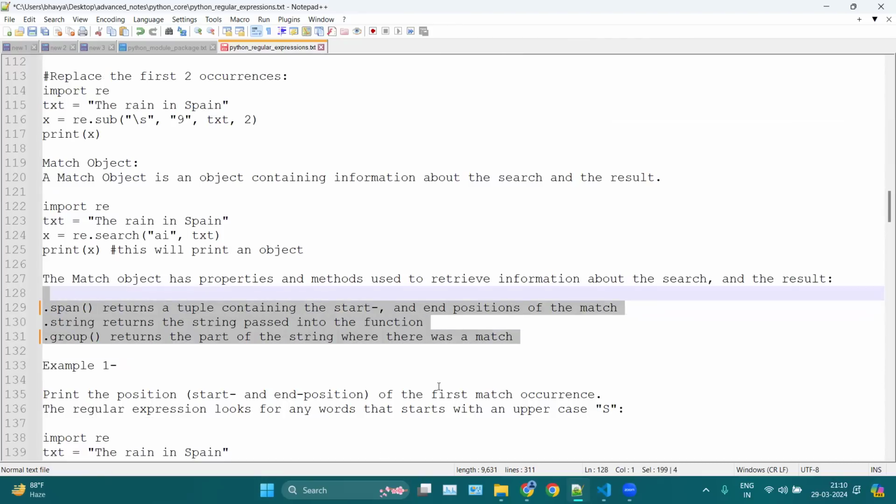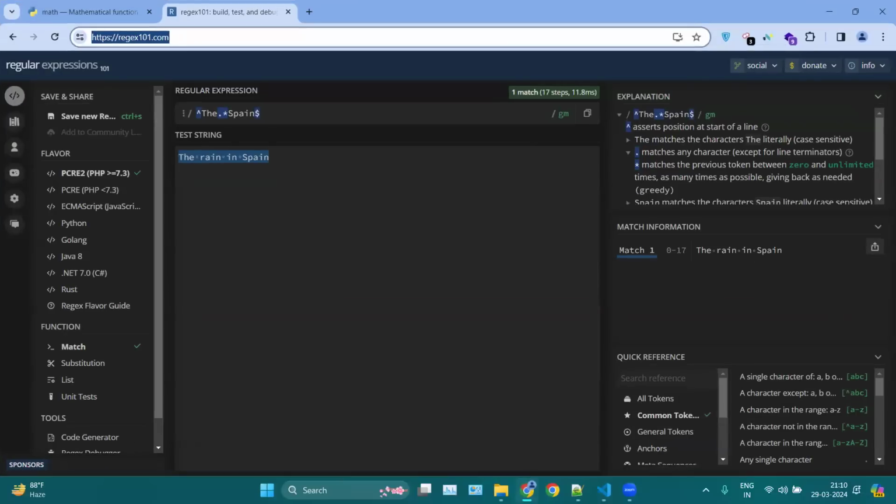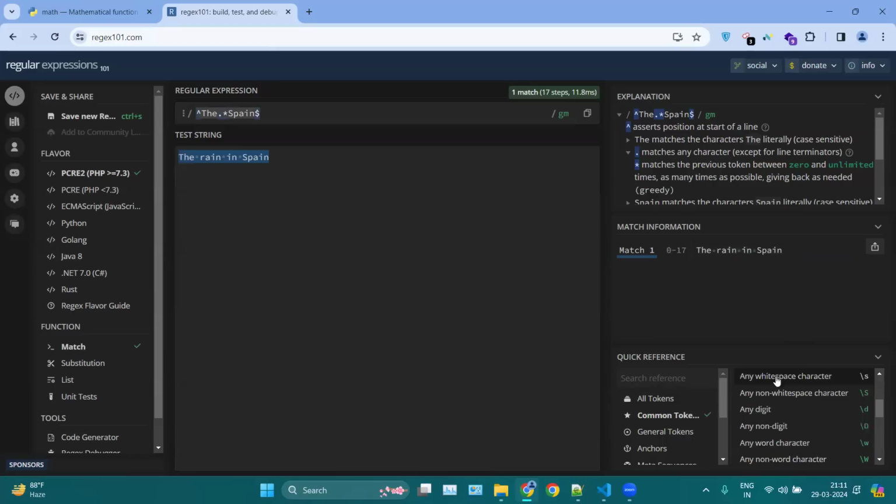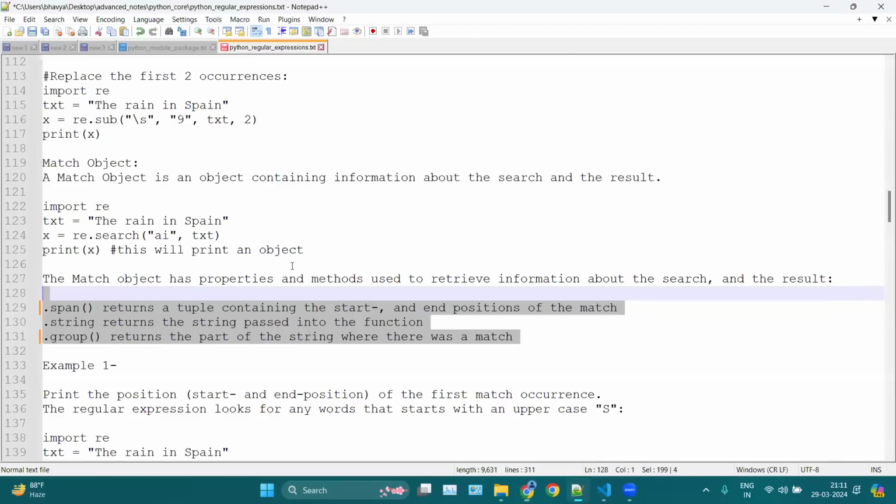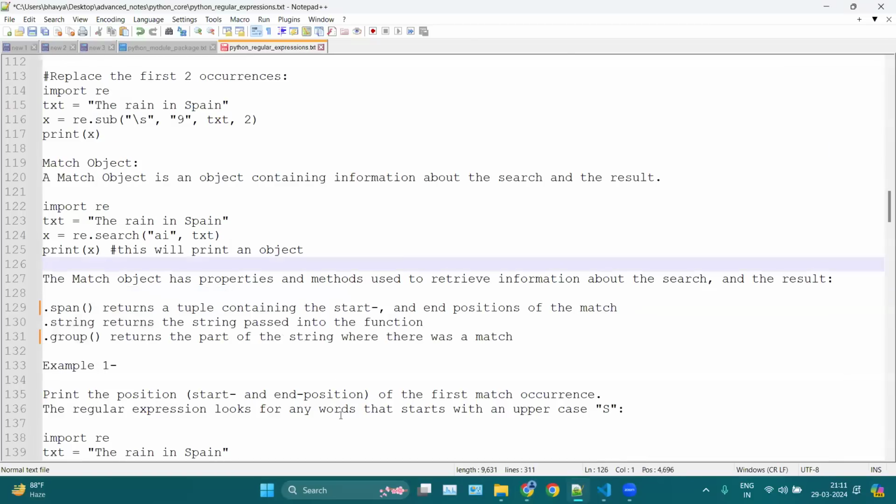Okay, and otherwise if you have any confusion, then you can use this application also, this website. Okay, here you can put a pattern you want to search for, and then this will provide you output as well as explanation of what you are searching or what is the meaning of your pattern. Okay, and here you can take help. Like here we have the single character ABC. For group of characters, we can use A to Z and so on. Okay, here we have lots of patterns here. Okay, rest you can also see documentation of regex. Any questions up to here? Any doubts?